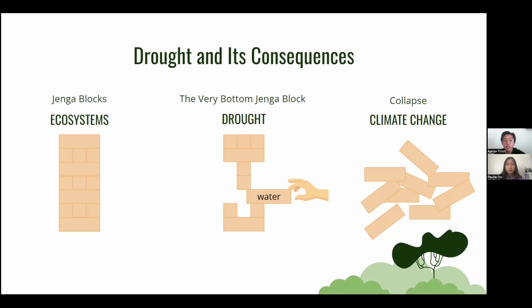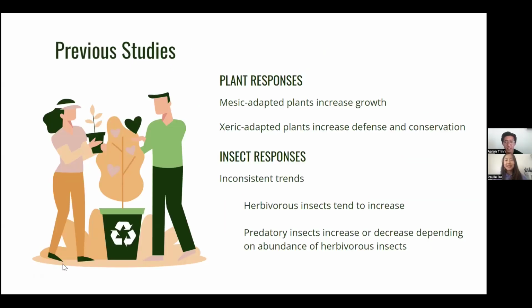In our study, we plan to examine the exact effects on the uppermost Jenga blocks, namely plants and insects, and to see if they actually collapse or not, leading to a decrease in biodiversity and a possible drastic change. Past studies have shown that plants respond differently to drought conditions depending on what conditions they were sourced from.